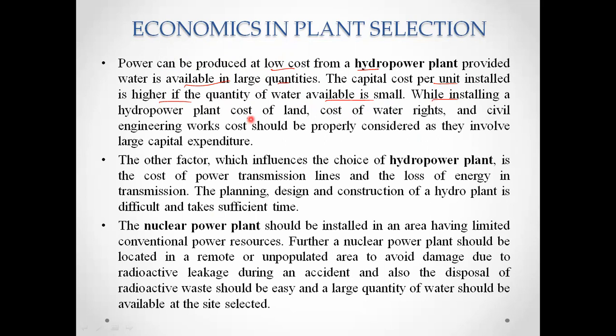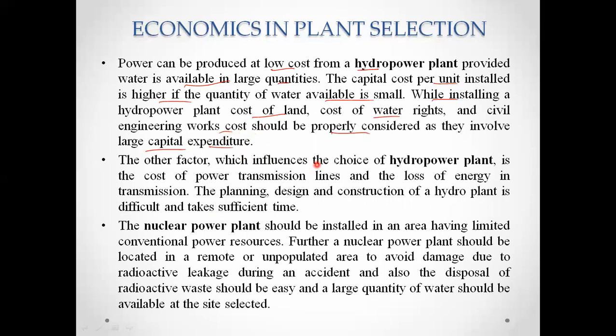While installing a hydropower plant, the cost of land, the cost of water rights, and civil engineering works cost should be considered properly, because they involve large capital expenditure. Because this investment will be very high, we have to choose wisely.